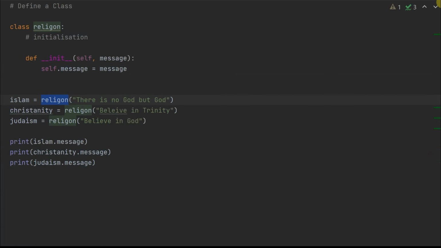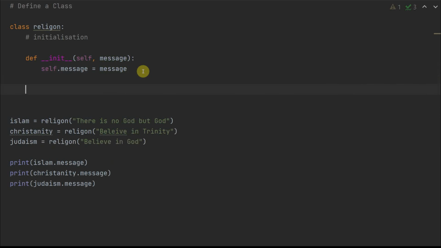But let's say you're like, you know what, even though it helps me now to make it more customized, what if I don't want to call that message function in itself? I want to just call the class, the object itself, and it should automatically print it for me. For that, you have to define something called representation.